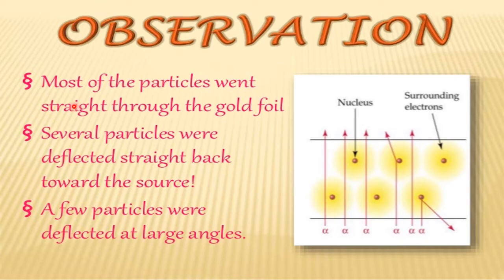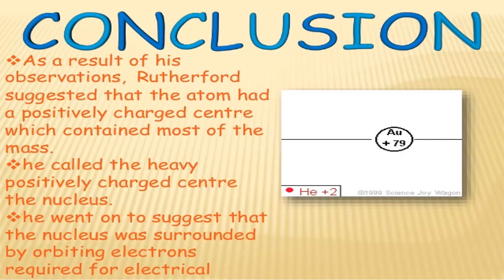Observations: most of the particles went straight through the gold foil. Second, a few particles were deflected. Third, very few particles were deflected at large angles, bouncing straight back towards the source. Here are the reasons.